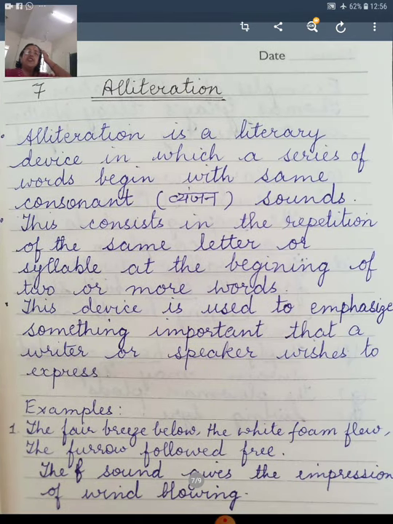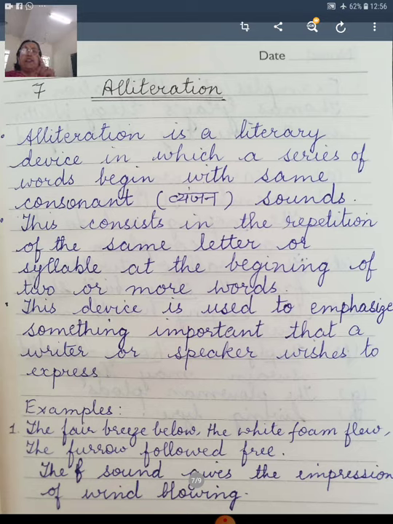Next, alliteration. What is alliteration? Alliteration is a literary device in which a series of words begin with the same consonant sounds. This consists in the repetition of the same letter or syllable at the beginning of two or more words. This device is used to emphasize something important that a writer or speaker wishes to express.